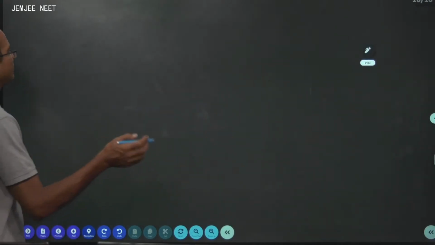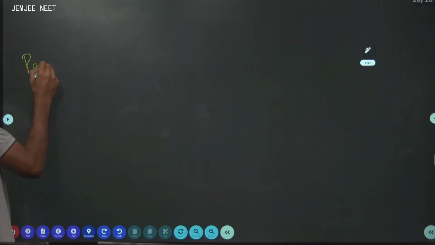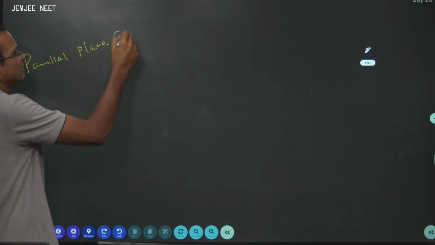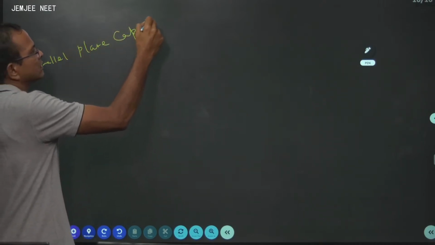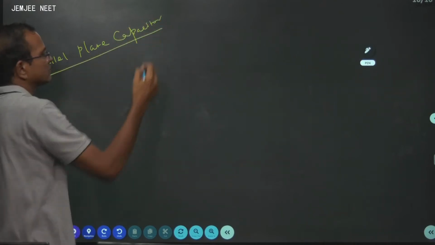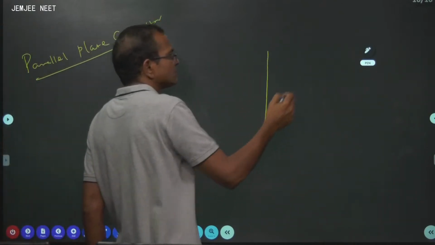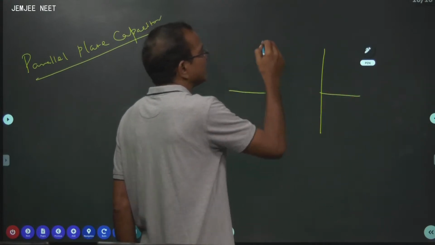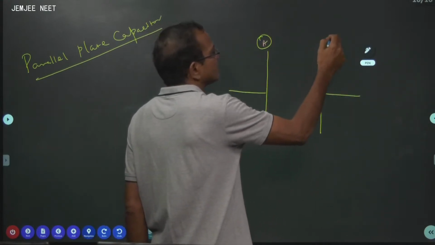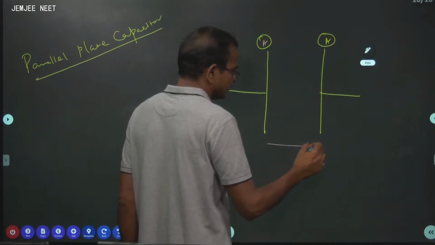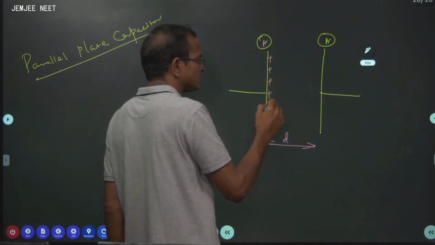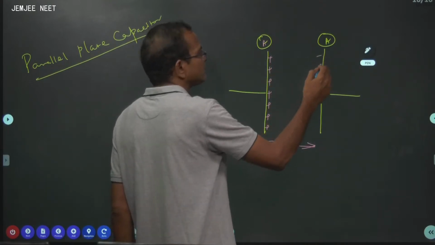Now, our important point, parallel plate capacitor. Two parallel plates, each of area A. The distance between them is D. One is positively charged, another one is negatively charged.